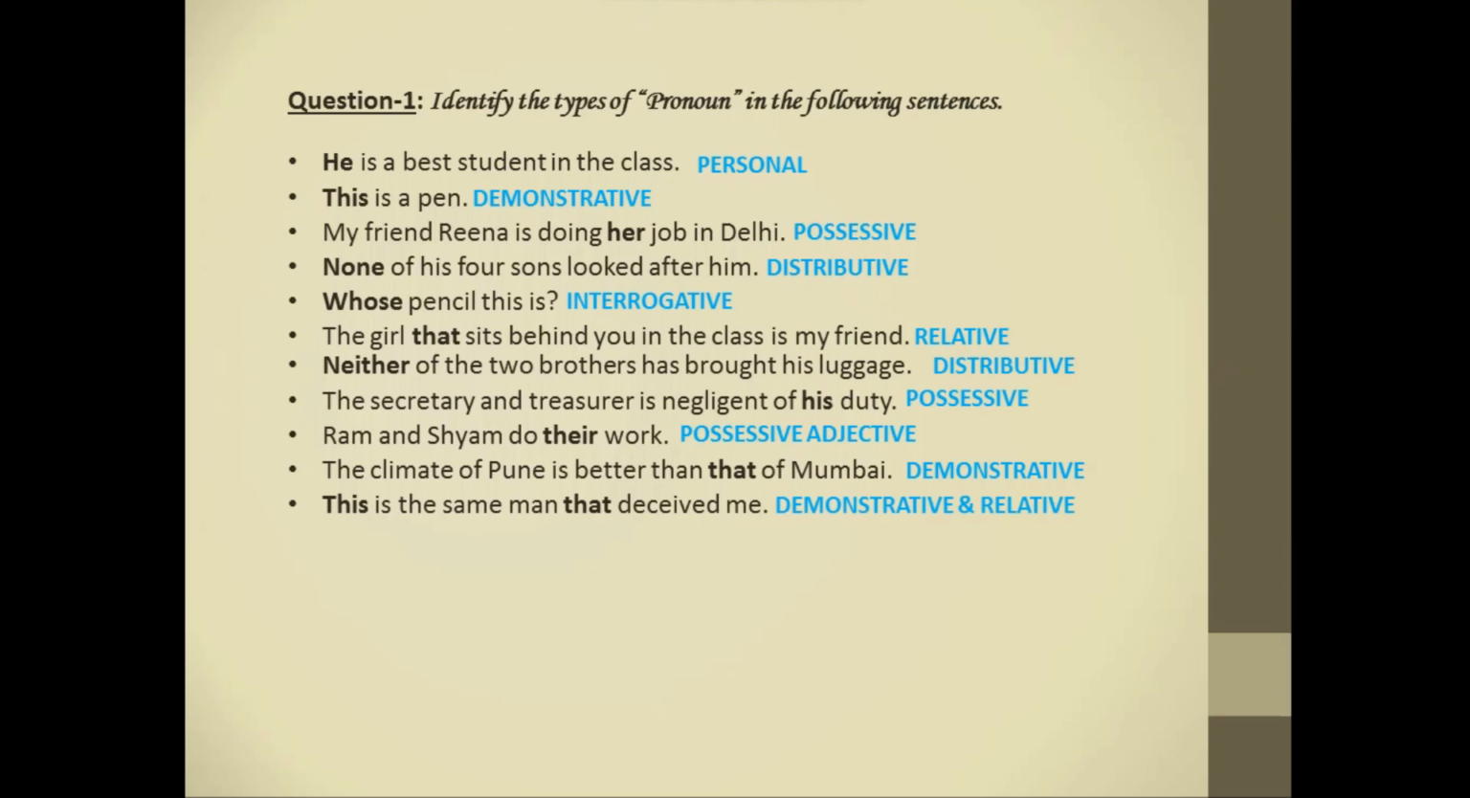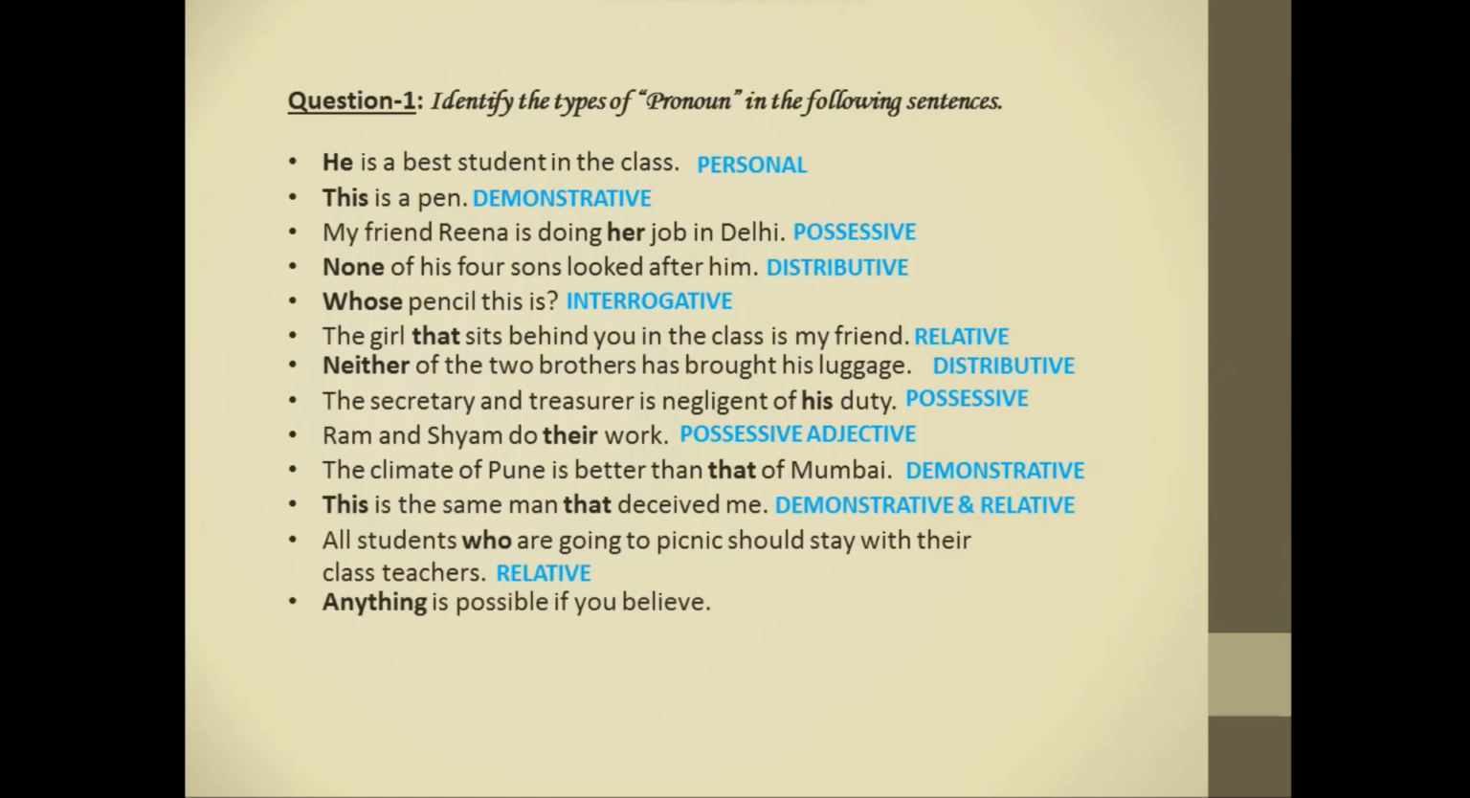Next, all students who are going to picnic should stay with their class teachers. Here, who is a relative pronoun. Next, anything is possible if you believe. Here, anything is an indefinite pronoun. Next, there is nothing interesting in this book. Here again, nothing is an indefinite pronoun.